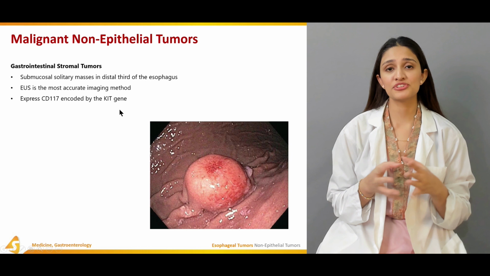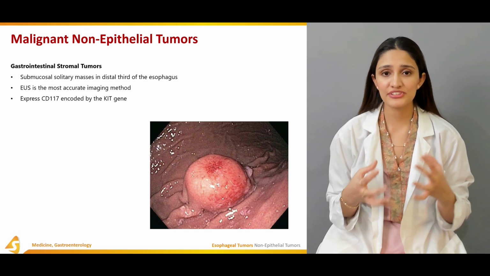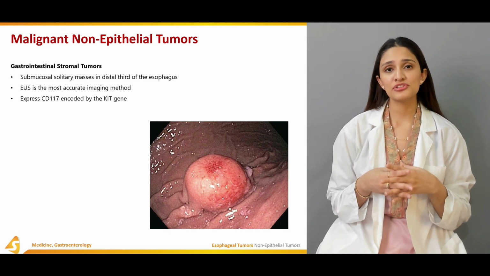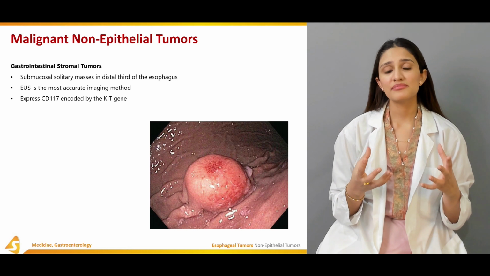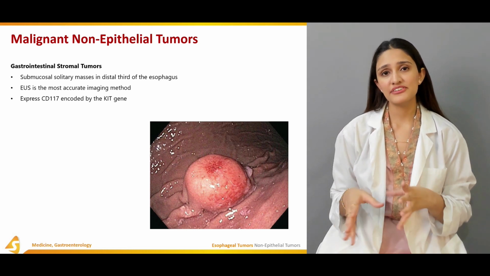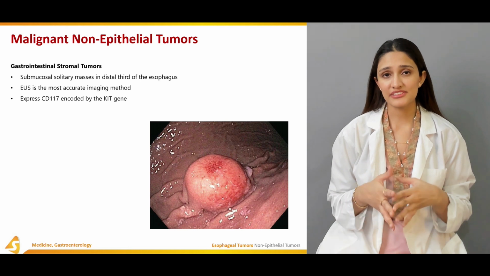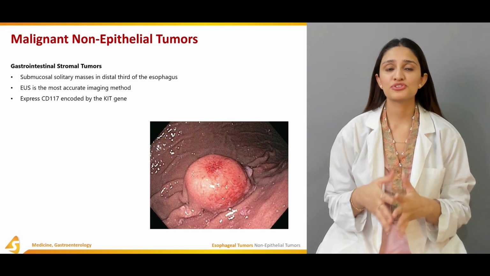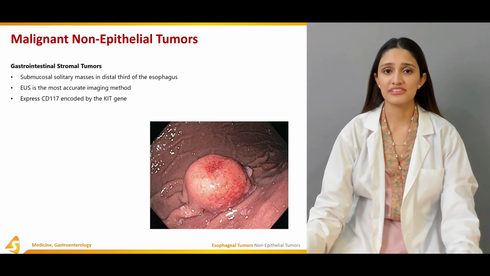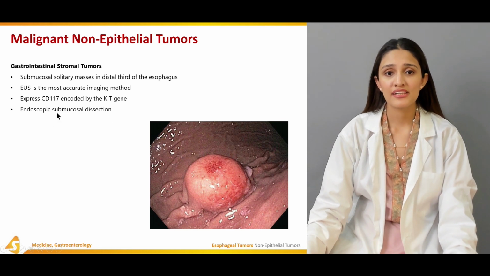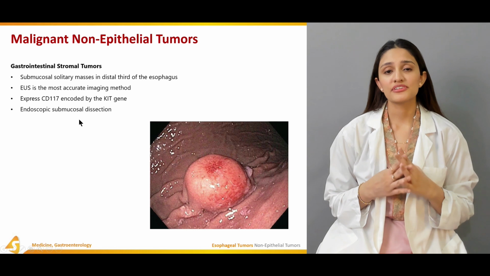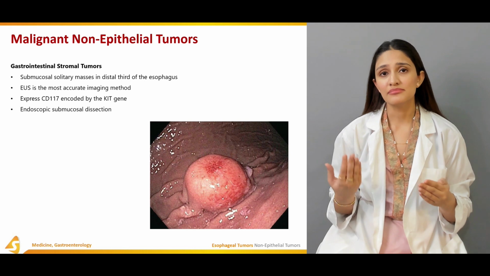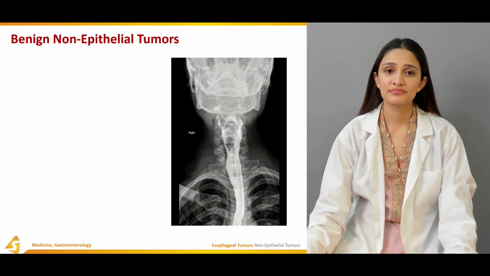These tumors usually express CD117, which is encoded by the gene KIT. Gastrointestinal stromal tumors are usually present in the head and neck region, and are very rare in the gastrointestinal tract. But if present in the gastrointestinal tract, the esophagus is the most common area where they could occur. For treatment, endoscopic submucosal dissection or surgery is the only way to get rid of this tumor.